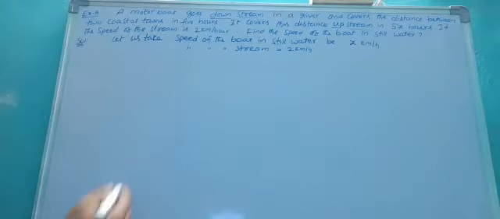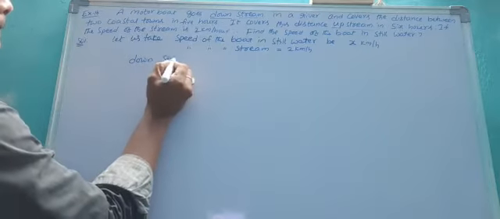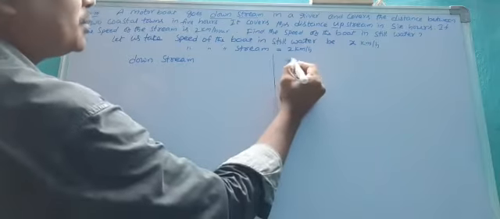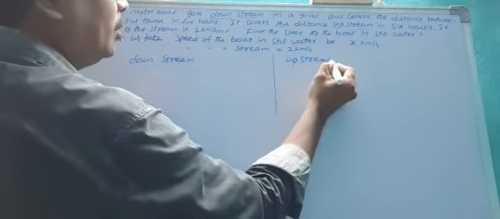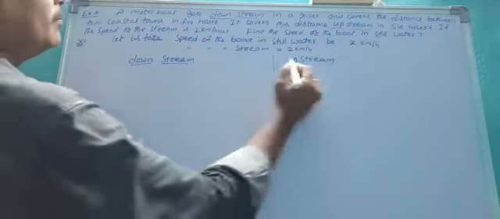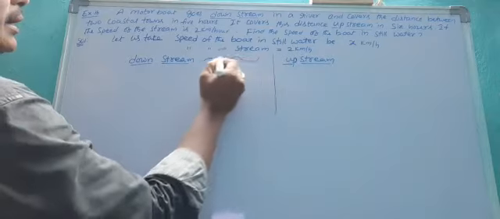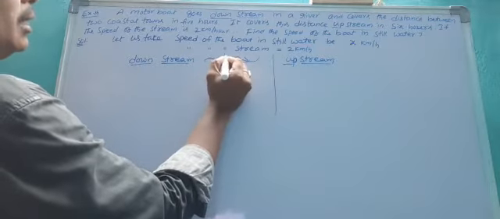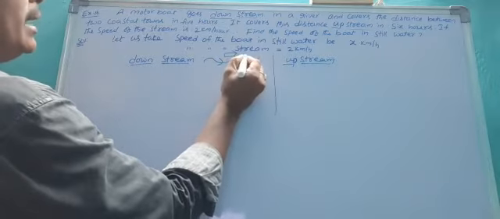Here we have two cases. One is downstream and another one is upstream. Downstream means both the river and the boat are moving in the same direction.